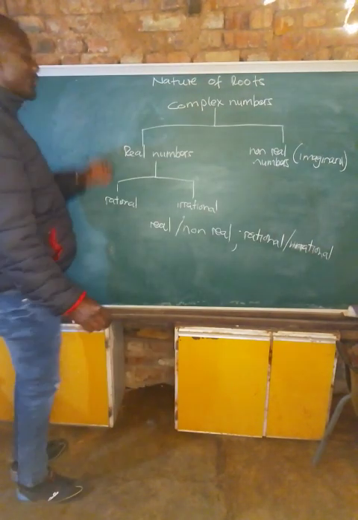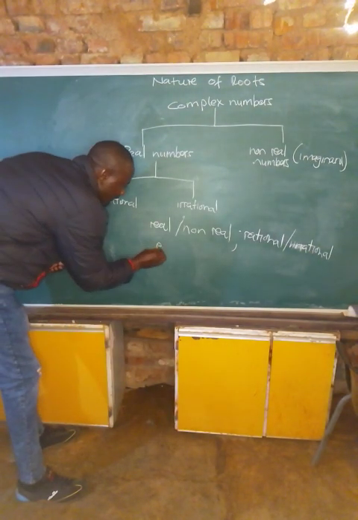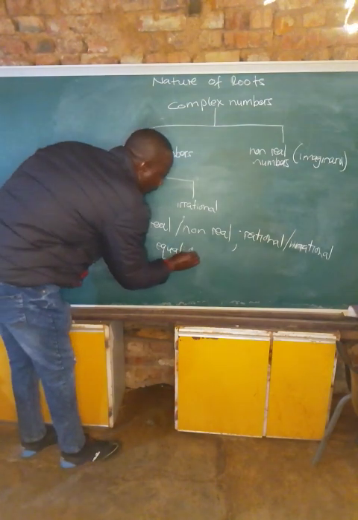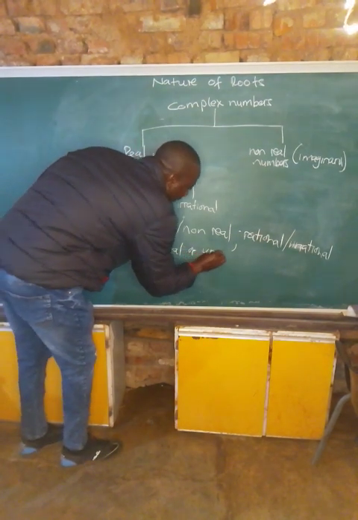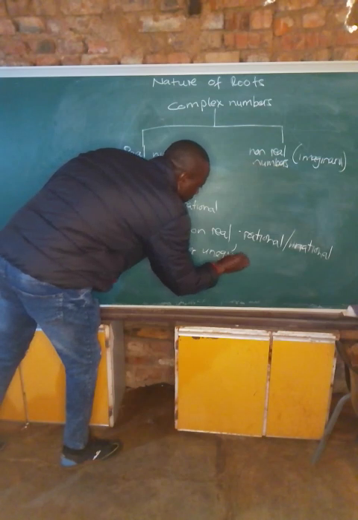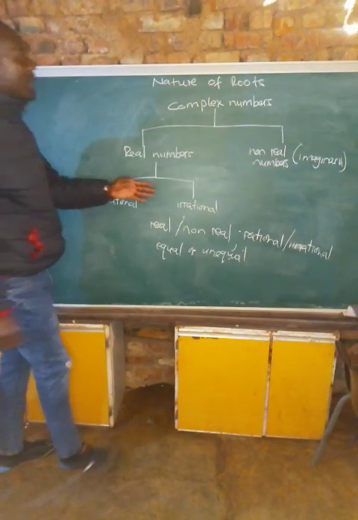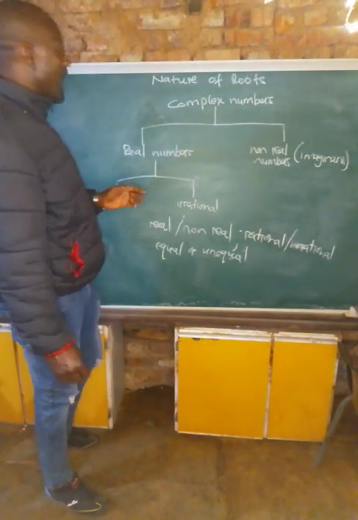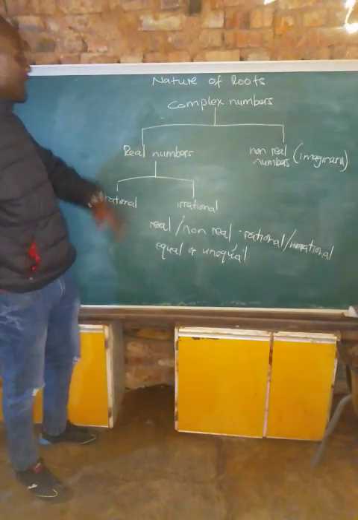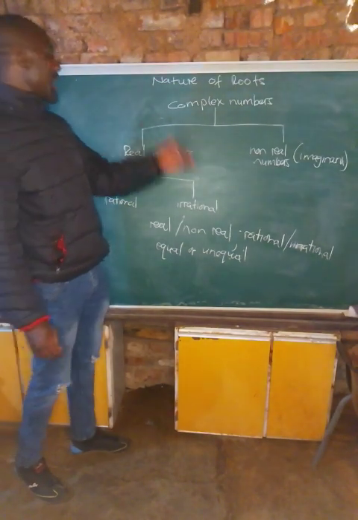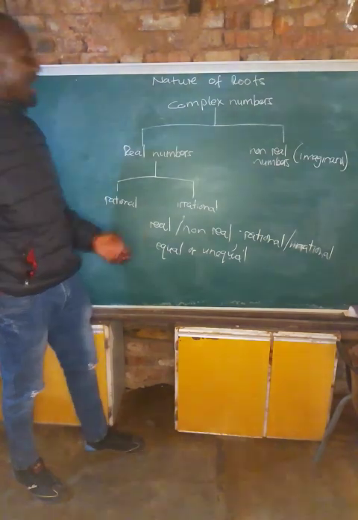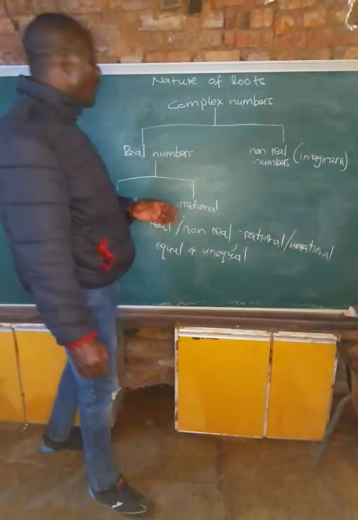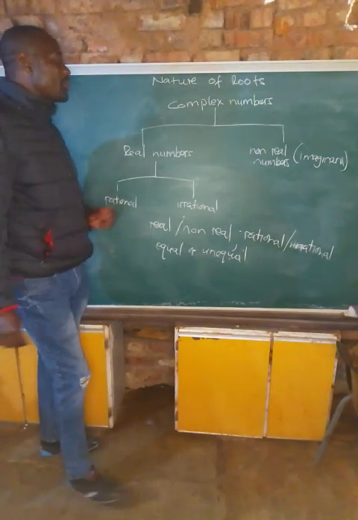We also want to know if the roots are equal or unequal. So after this, how do we find that? How do we get to know if the roots are real, non-real, if they are rational, irrational, if they are equal or unequal? What do we use?